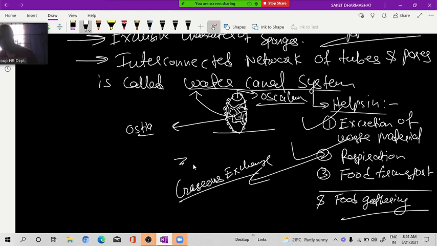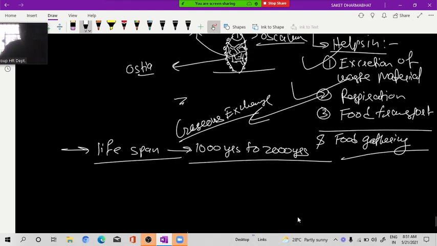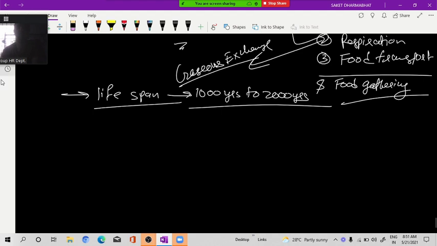The sponge will die. Okay. What is the lifespan of sponges? Sir, they are asexual, then they should be immortal now, sir. No, they are sexual also, I will explain. 1000 years to 2000 years, this is the lifespan of sponges. Now, next point, all are hermaphrodite. And one more, all are filter feeders.